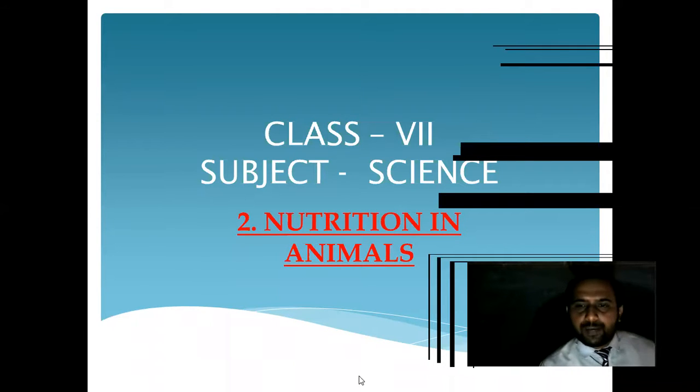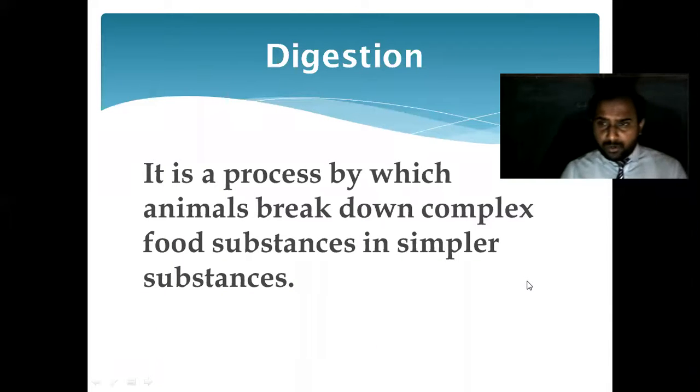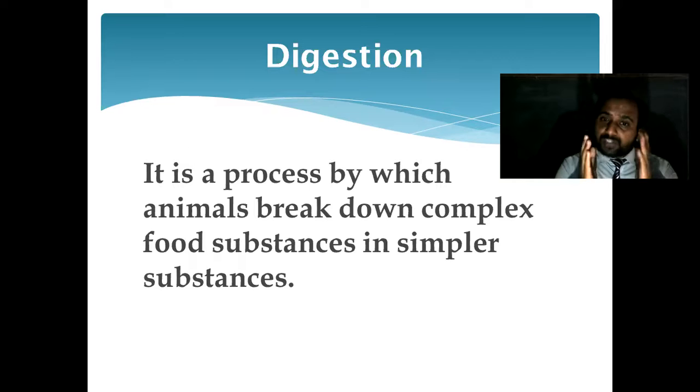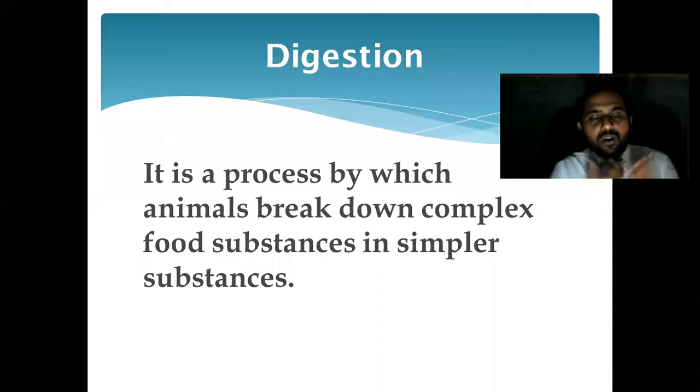Now let us see in this chapter. In this chapter, already we discussed that it is nutrition in animals. In that we have to see how it works. First we discussed what is digestion. In this digestion we discussed that it is a process by which the animal breaks down complex food substances into simpler substances. Whatever food we eat has to be broken down.